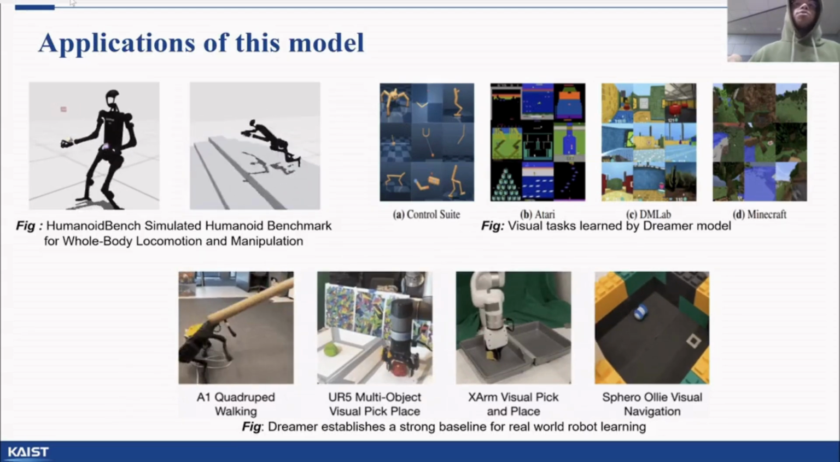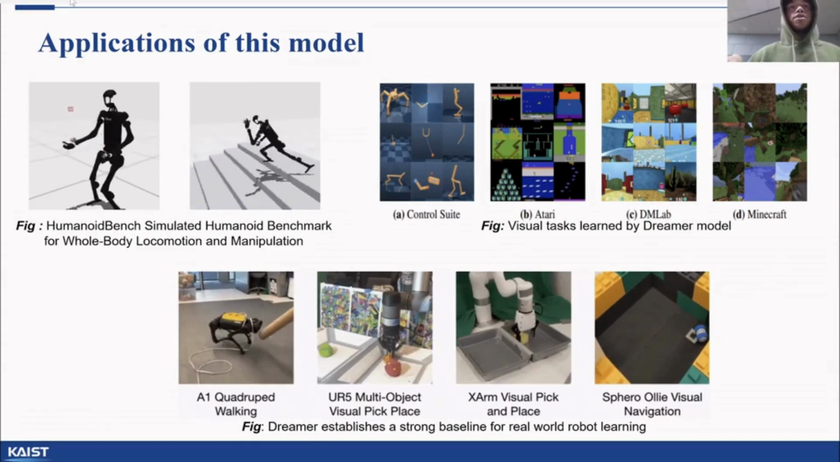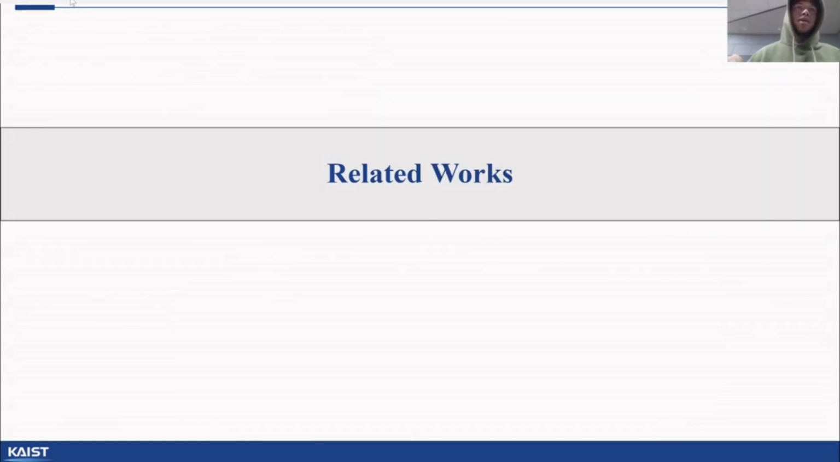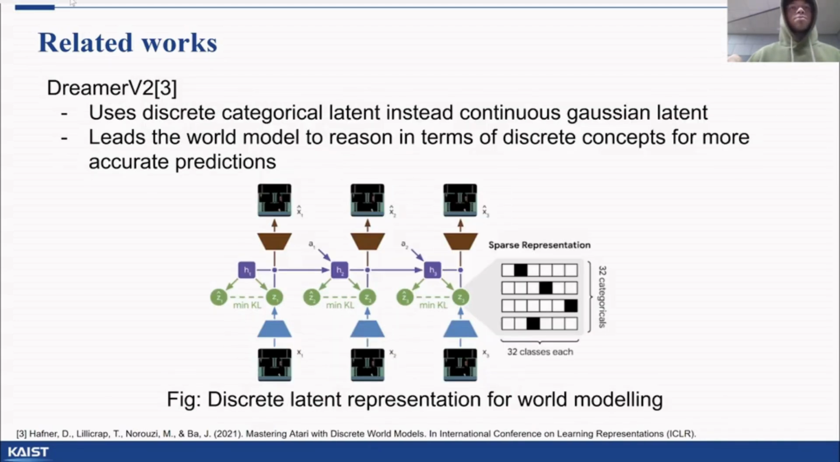While the original Dreamer paper was applied for 2D and later 3D video game tasks, work was also done to implement Dreamer for robotics tasks. Some related works. PlaNet was the predecessor of Dreamer, where they used similar world modeling with model predictive control to plan in latent space and find the optimal control action. However, they found MPC to be computationally expensive.